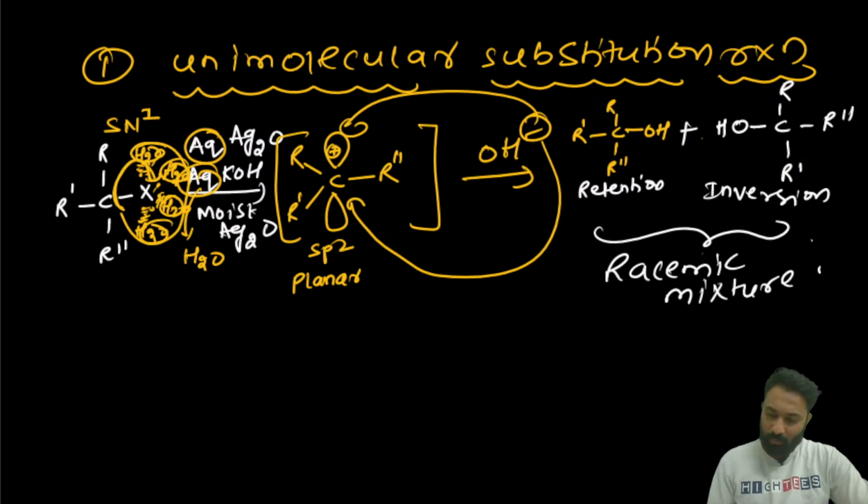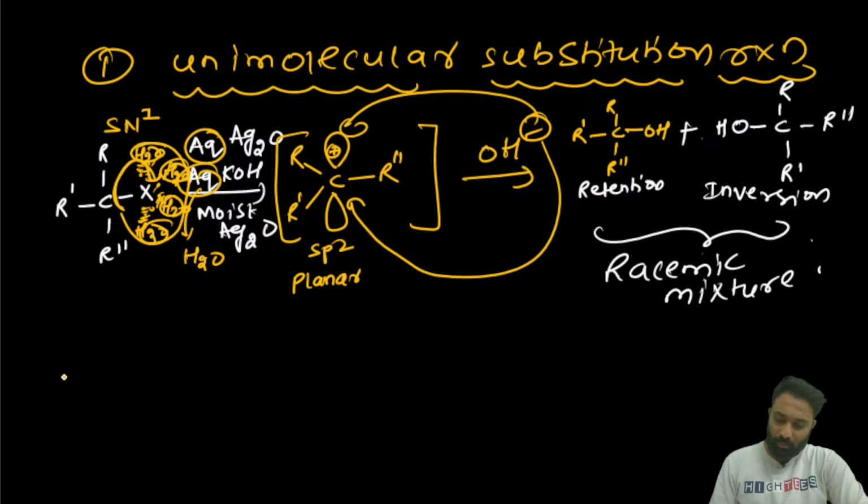Now, what is the SN1 reaction? If you take a 3-degree alkyl halide with aqueous KOH or moist Ag2O, the aqueous medium means H2O.